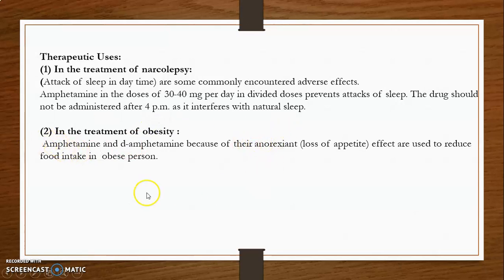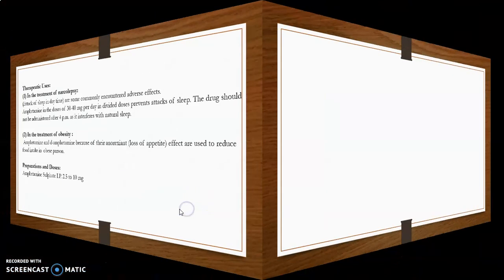In the treatment of obesity, amphetamine and dextroamphetamine, because of their anorexia, that is loss of appetite, are used to reduce the food intake in an obese person. Then preparation and dose: amphetamine sulfate IP, 2.5 to 10 milligrams.